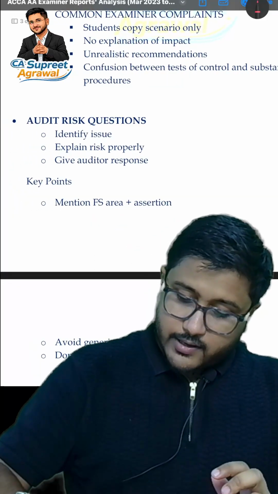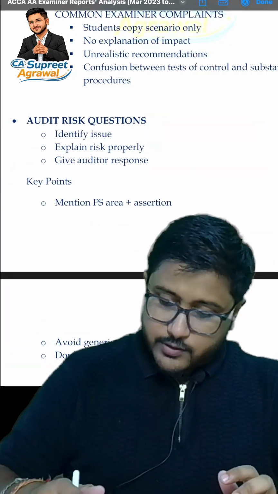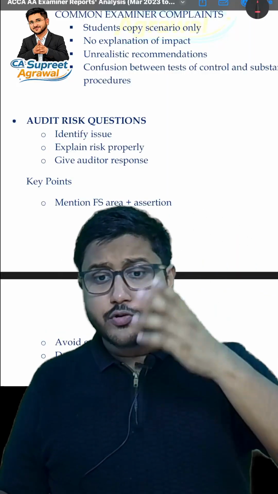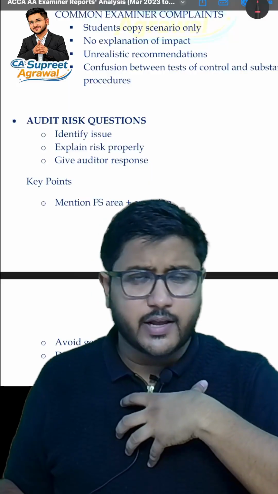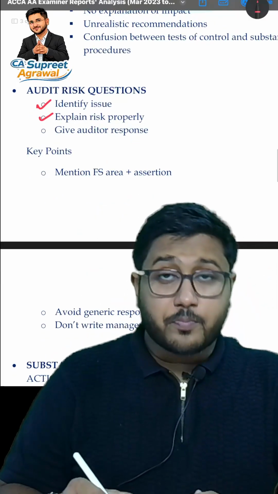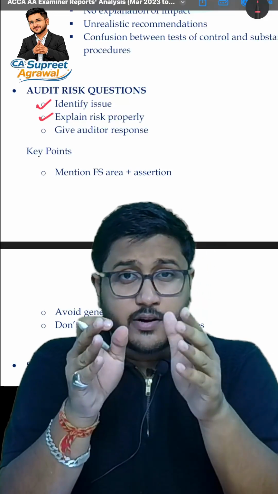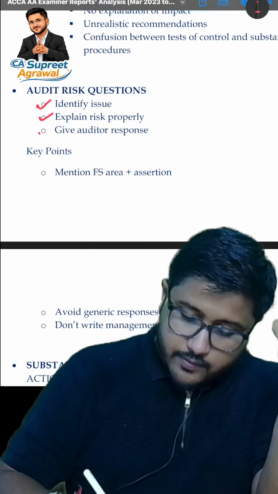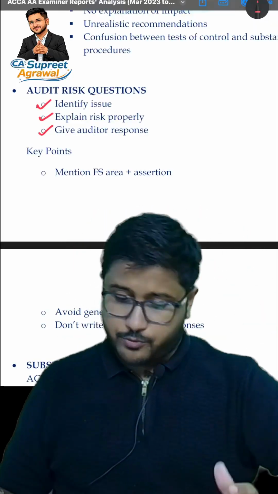Now let's save up to here, and then we can talk about audit risk questions. These are among the most important parts of your entire paper. Identify the issue clearly, explain the risk properly. You have to evaluate it in the form of inherent risk, control risk, detection risk, and the overall audit risk. Then give the auditor's responses in the form of substantive procedures also.